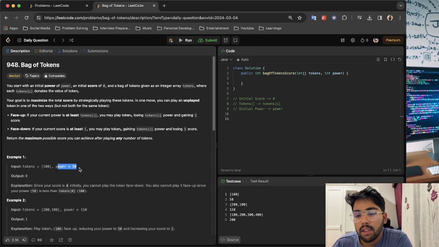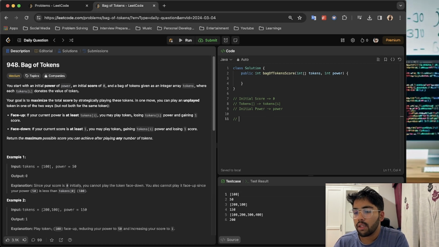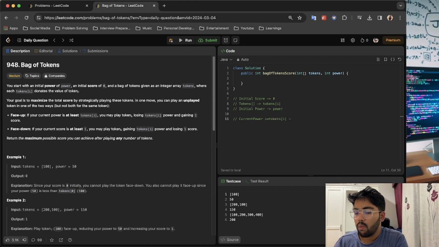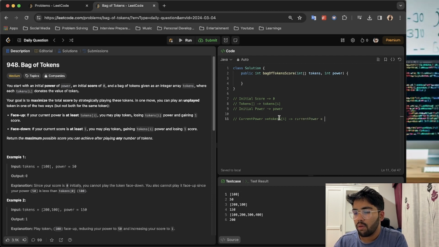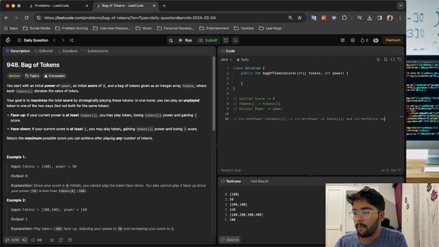So for example, in this case, power 50. Just before going on to what are the things that we can do: if current power is greater than or equal to tokens[i], what can be done is we deduct it from the current power. This is one of the operations that the question says, and not forgetting the current score to be incremented by 1. Okay, this is one thing that we can do.